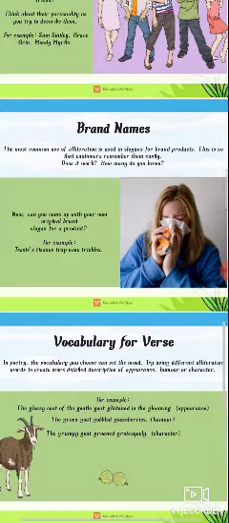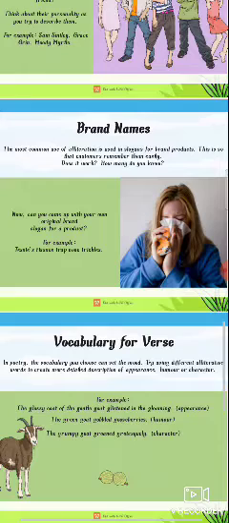Next, brand names. Alliteration is also used in slogans for brand products, so that customers remember them easily. Brand slogans use alliteration because it is different, so customers can remember them easily.